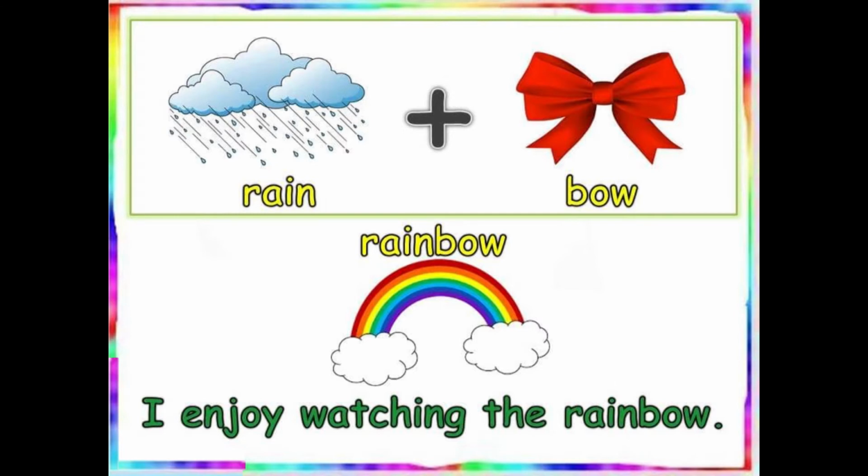Let's take the next example, rainbow. The word rainbow is made by two words, rain plus bow. Now rain occurs in the rainy season, whereas bow is something that you put on your neck, or girls have it on their frock. Okay, but when I club both these words together, I get the word rainbow. Now rainbow consists of 7 colors, and rainbow marks the end of the rainy season. I enjoy watching the rainbow. This is the sentence you can frame, or you can make some other sentence.